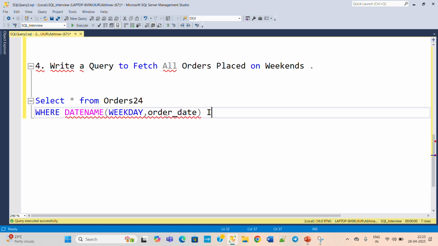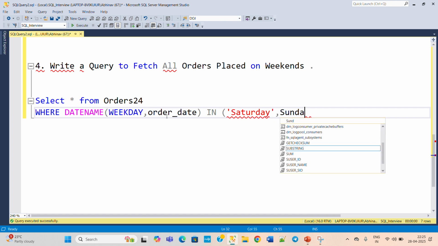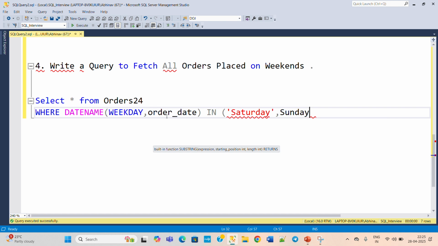So where DATENAME(weekday, order date) is not equals to, but IN, because we need multiple selection here. So IN Saturday, Sunday. And this is the final query that you need to provide to the interviewer for this question. If you know the DATENAME function, then only you will be able to answer this, otherwise you can't answer this particular question.